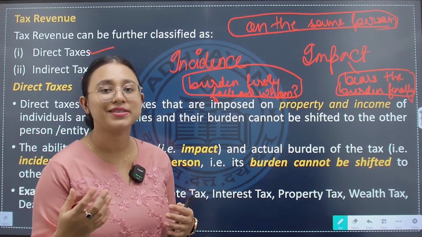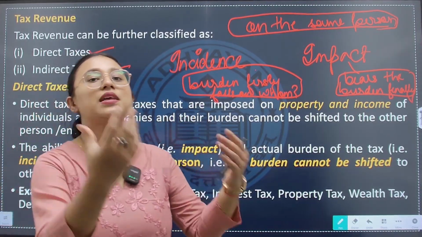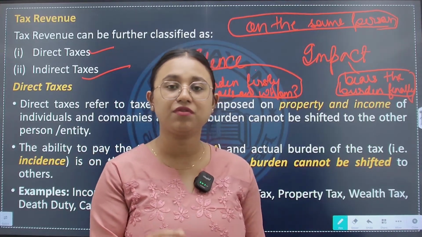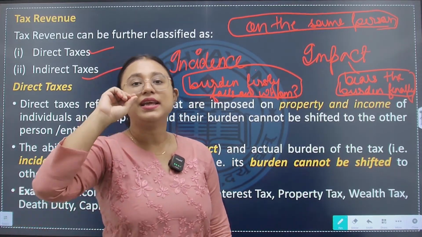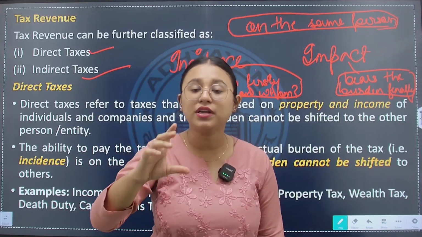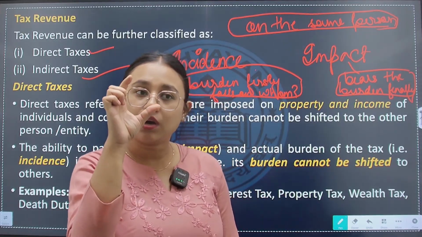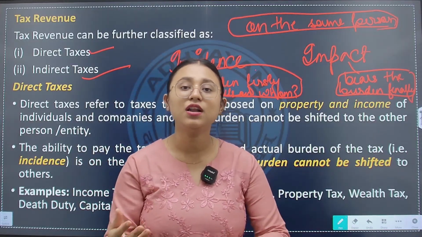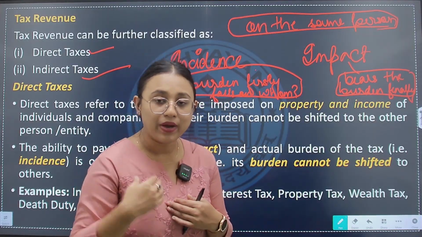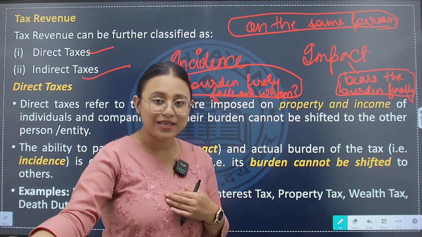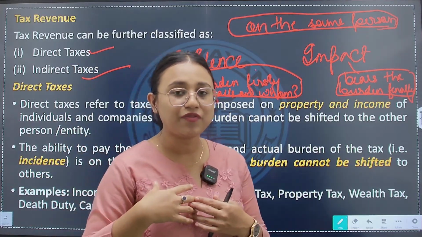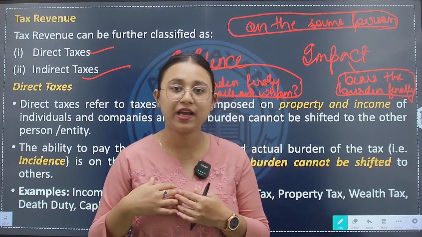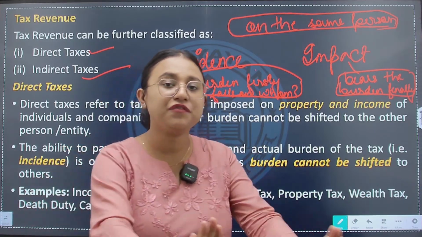What it will do is that it will shift it to the customers. Either it will increase the price of the product or it will reduce the quantity of the product at the same price. This is called shifting. I was supposed to pay the tax, and incidence of taxation was on me, the Britannia company, but I have finally shifted it to whom?